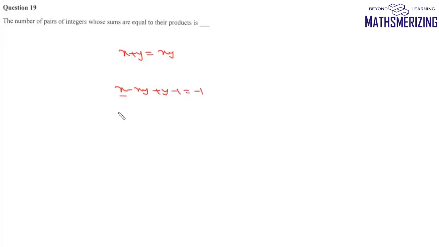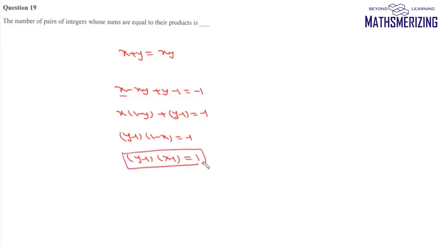Now here we'll take x common. We'll write x into 1 minus y plus y minus 1 equals minus 1. So here we'll take y minus 1 common. We'll write y minus 1 into 1 minus x is equal to minus 1. Then we can write y minus 1 into x minus 1 and this is equal to 1. So we get this form as y minus 1 into x minus 1 is equal to 1.